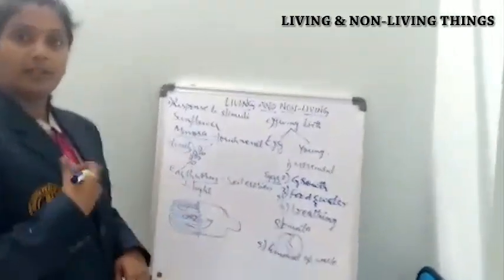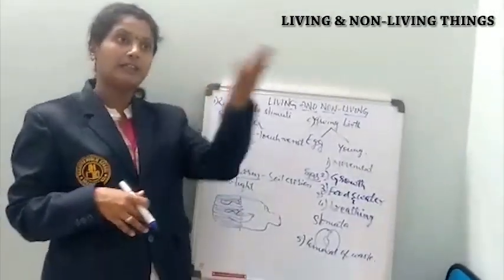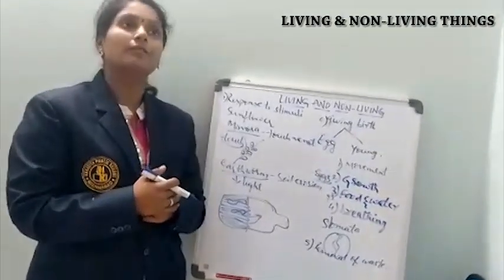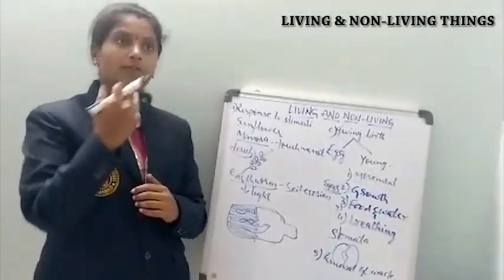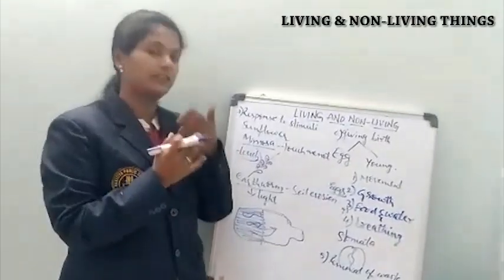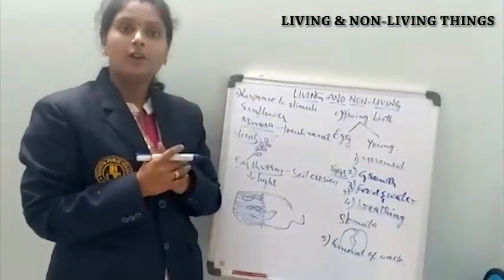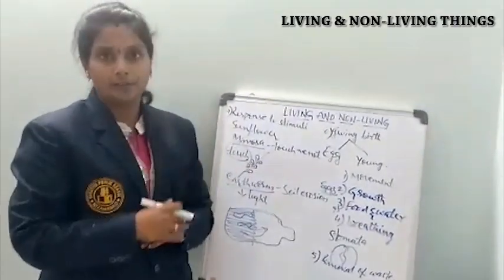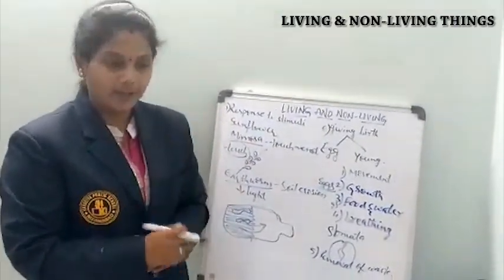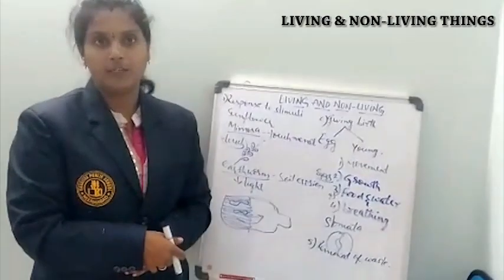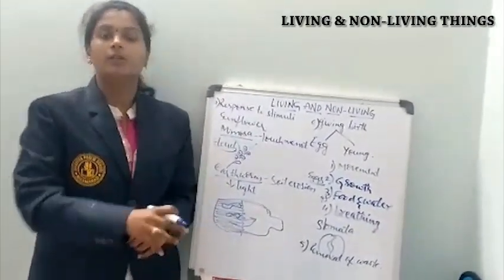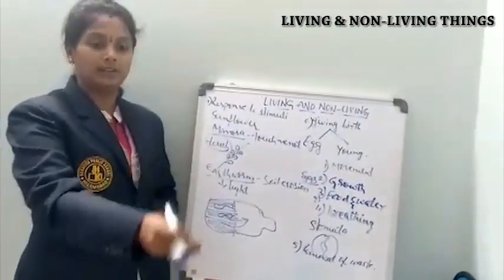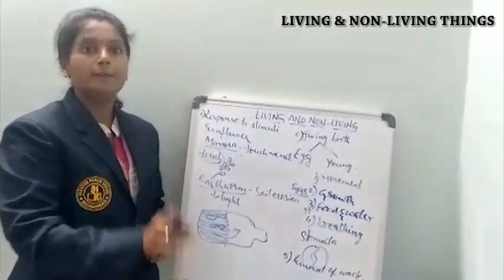Also, for example, if we see the bright sun in the morning hours or in the afternoon, can we see the sun directly? No, just after looking at the sun, we will be blinking our eyes. So in this way, we are also showing some responses. Somewhere you are going on your way, suddenly there is a thorn. You step on it, and you will put your foot back. That means you are responding to that thing.